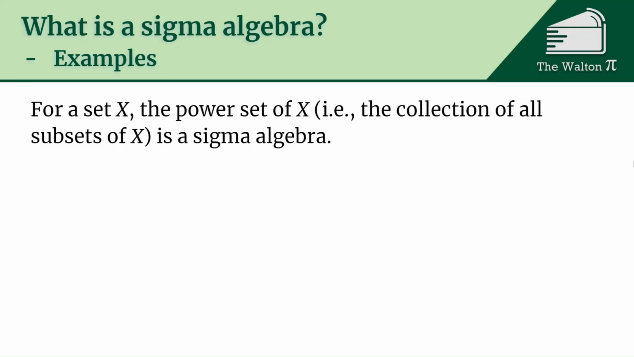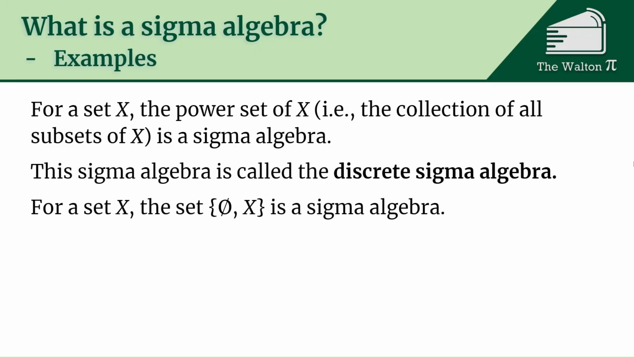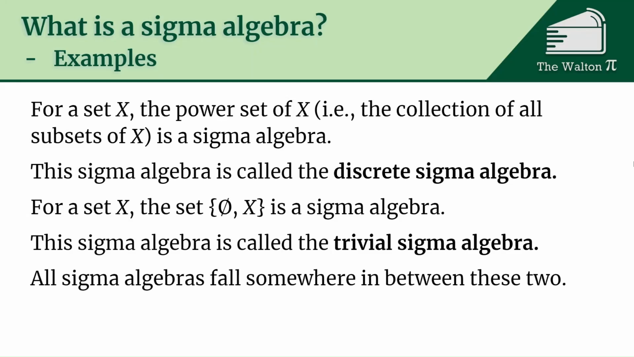For a set X, the power set of X, in other words, the collection of all subsets of X, is going to be a sigma algebra. This is called the discrete sigma algebra. It has all possible subsets, so literally everything is going to work out. We can also have the set that contains the empty set and X. That's going to be a sigma algebra, and this is called the trivial sigma algebra. And there's a whole lot of sigma algebras in between. Everything else is going to be somewhere in between these two.